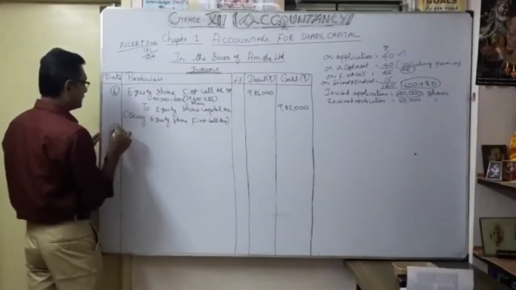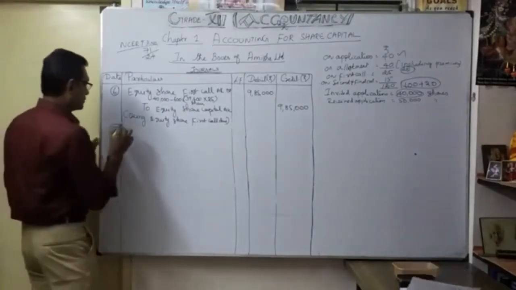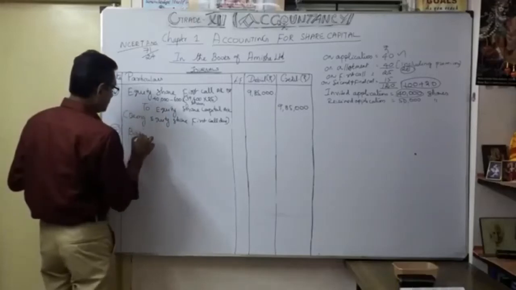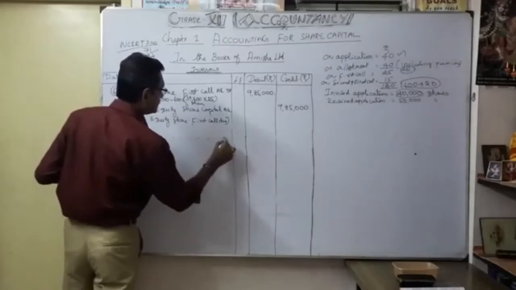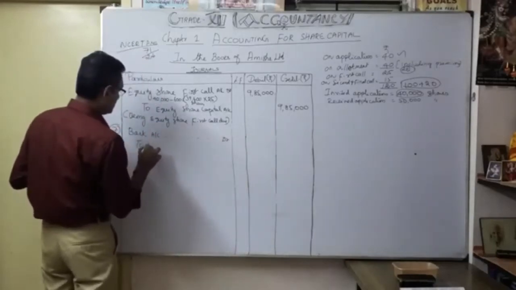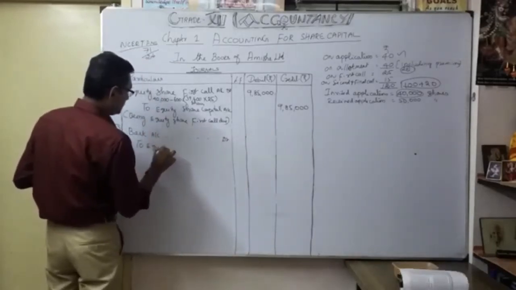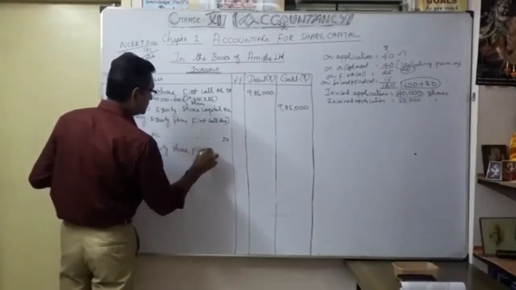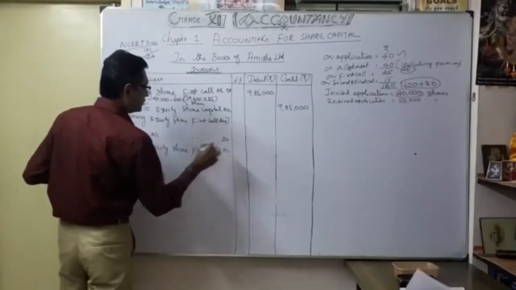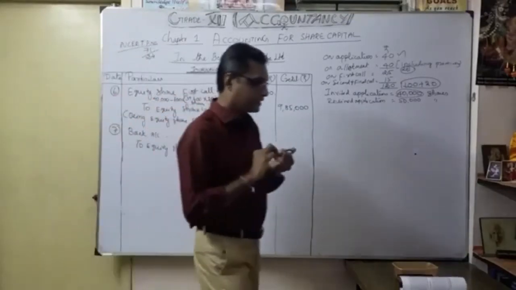So what is the 7th entry? How much money are we going to receive now? So bank account debit to equity share first call account. Now here, see the instruction.